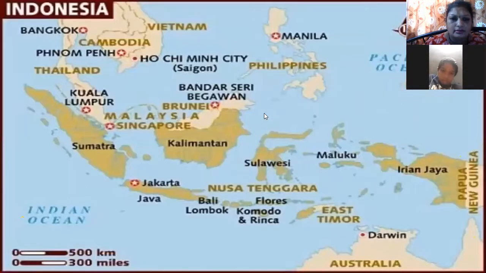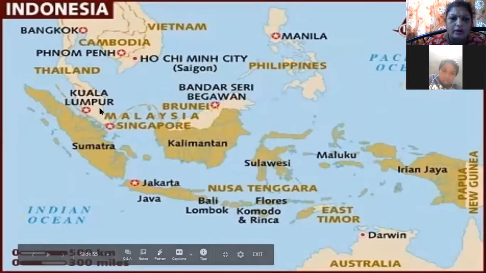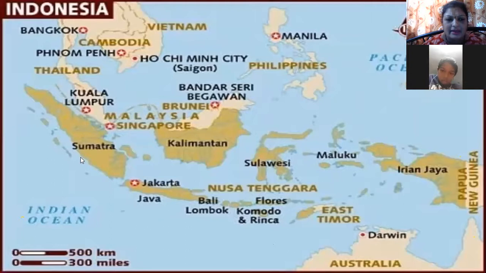Where did it occur? Tsunami, you can see here water all around. This happened in Indonesia, near the Sumatra Islands. This is the location of the Sumatra Islands in Indonesia. Here the tsunami took place. Tsunami means, I told you, the waves are very destructive.